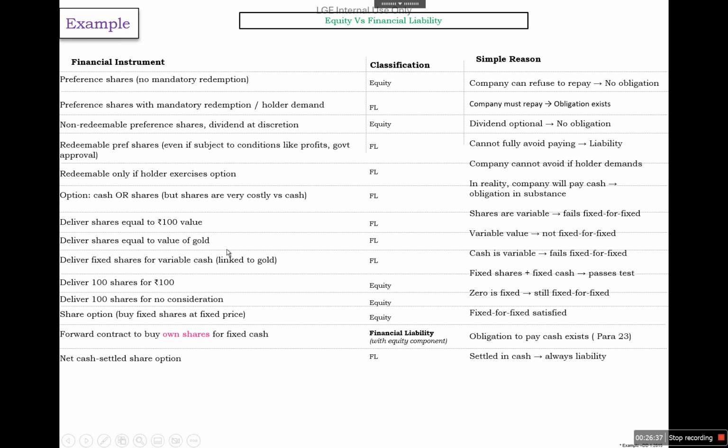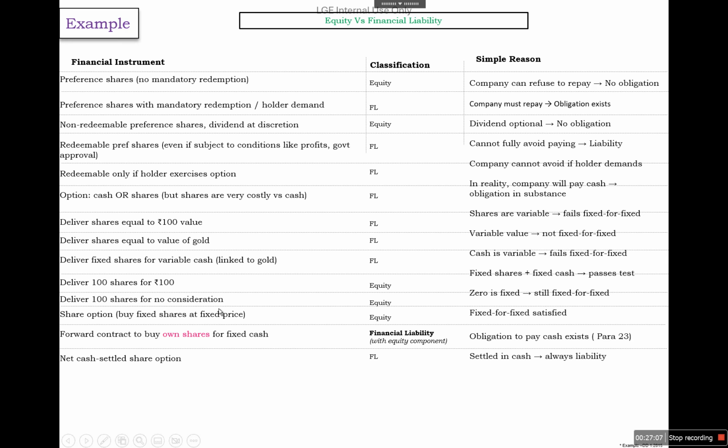So again, we are using our equity as a mode of currency. So it will be called a financial liability. And deliver fixed shares for variable cash, here also the fixed-for-fixed test has failed. So it will be called a financial liability. Deliver 100 shares for 100 rupees. So here the fixed-for-fixed test is passed. So it will be called equity.